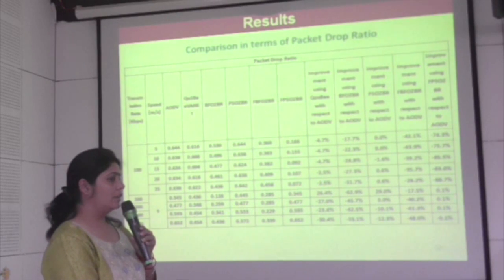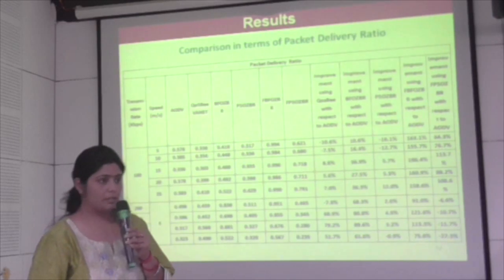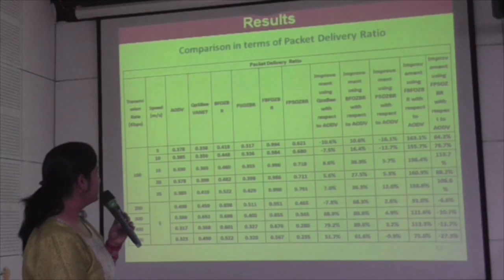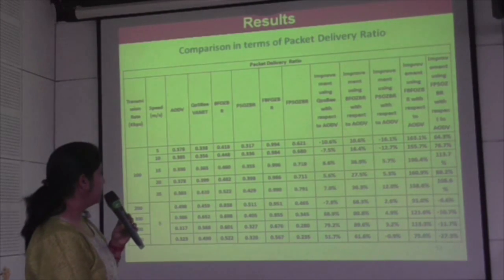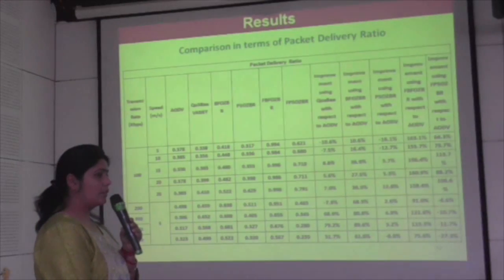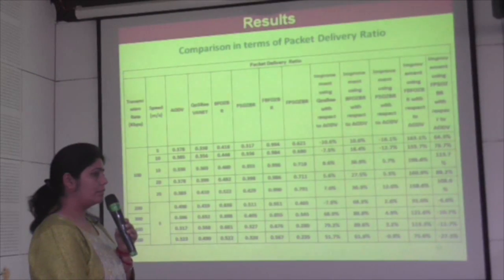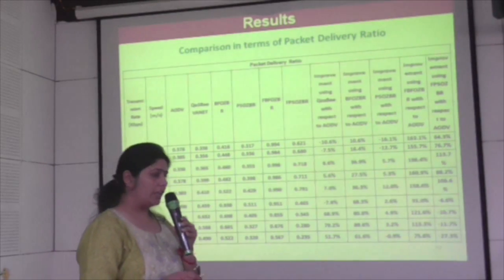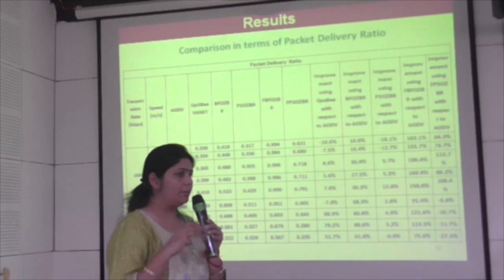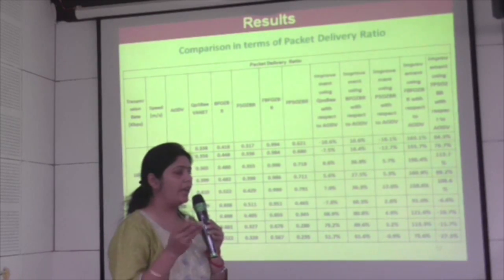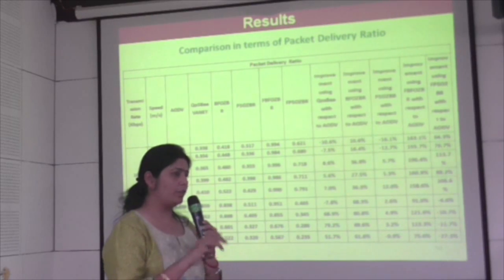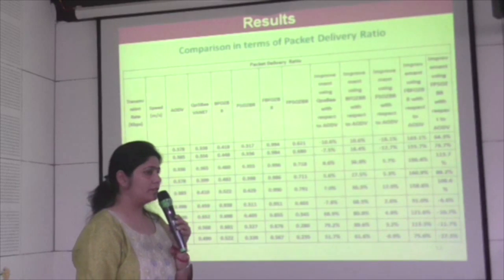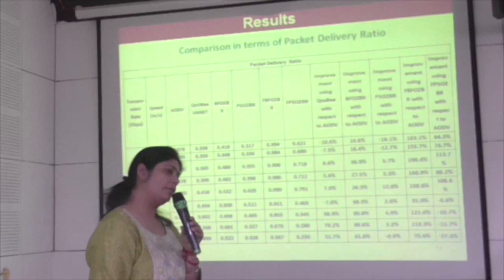Okay, go back to the previous slide. If this is the case, AODV is 0.378. So now, which method is better? Ma'am, you said FBFO, yes ma'am, but FBFO has a higher range than AODV. Look, ma'am, actually what I interpreted is that packet delivery ratio should be high, so the percentage improvement should be positive, and if packet drop ratio is low, the percentage improvement should be negative, which I interpreted. And that is correct. But then we will change the percentage presentation. Yes, ma'am, I will change, surely.